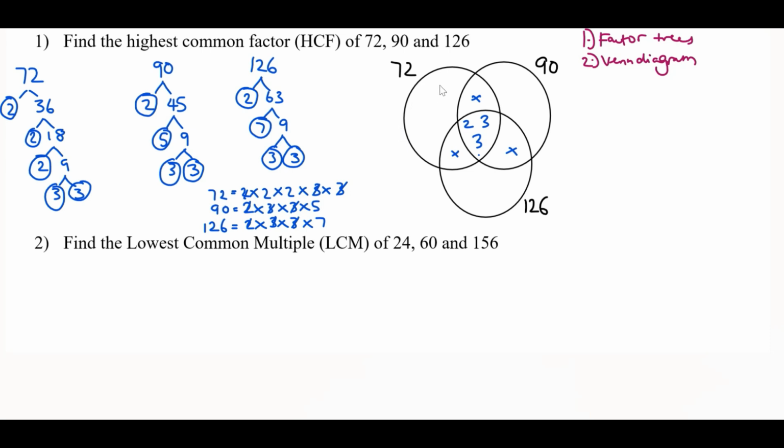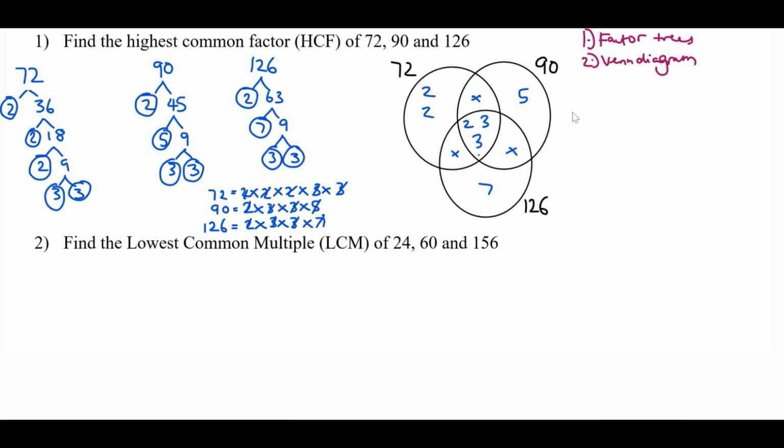Now we can go ahead and fill out the outer circles for all of these numbers with the remainder numbers that are left over here. So for 72, we have 2 and 2 left. That's that complete. For 90, we have 5 left. That's that complete. And for 126, we have just 7 left.